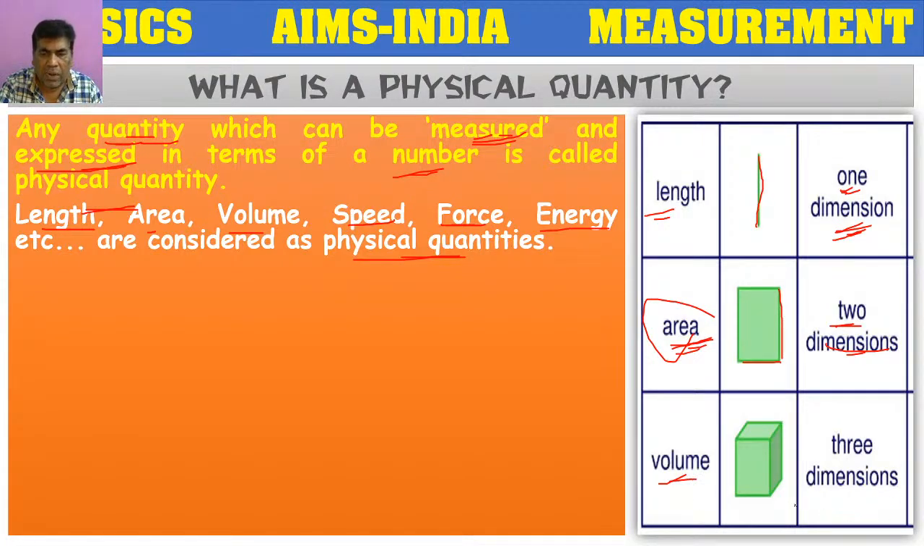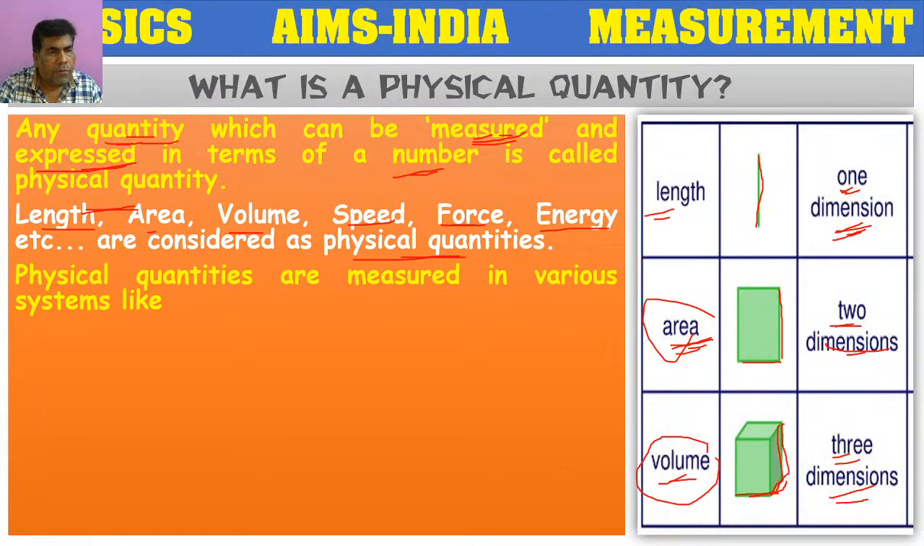So how can we measure it? With the help of length, breadth, and height. If we multiply these three, we will get the volume of that room. It depends on three values, so it is a three-dimensional quantity. So length, area, volume, all these things are physical quantities, because they can be measured.